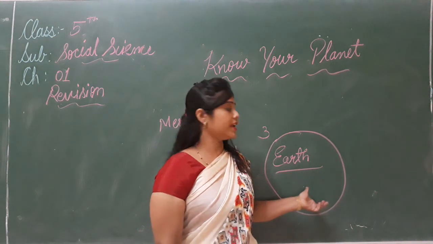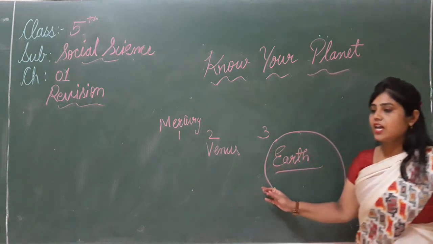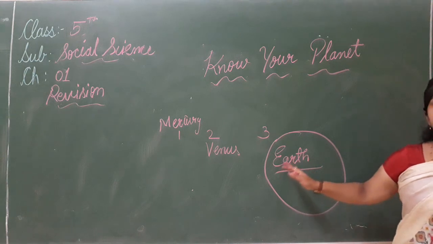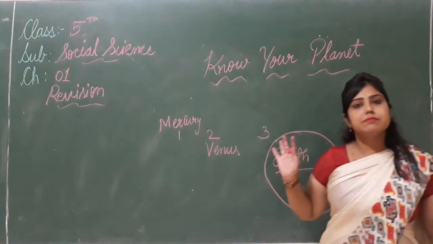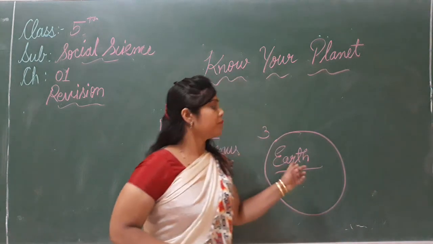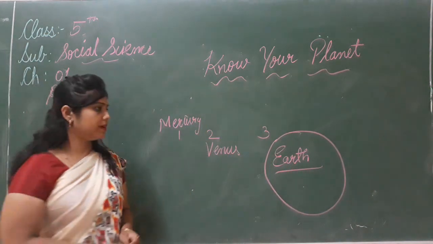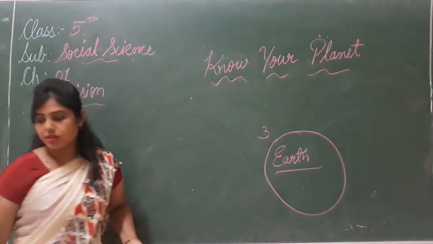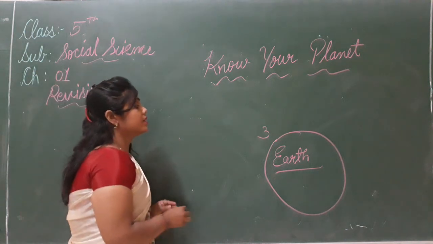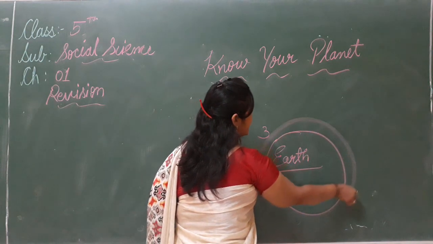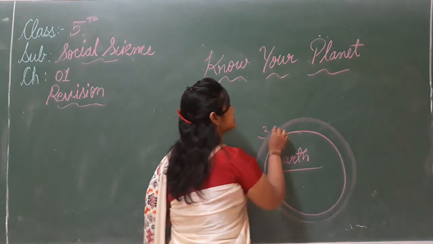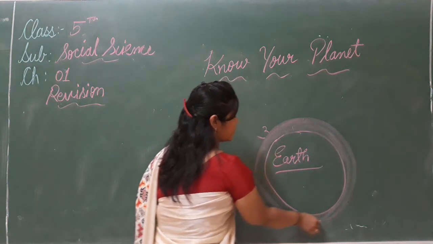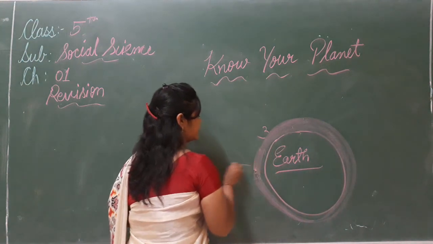Unique. Why is this planet unique? Unique है because it is the only planet in the solar system that has life possible. यही एक ऐसा प्लेनेट है सोलर सिस्टम का जिसमें लाइफ पॉसिबल है. Okay, now, because it is surrounded by the layer of air. Our earth is surrounded by the layer of air and that is called the atmosphere.